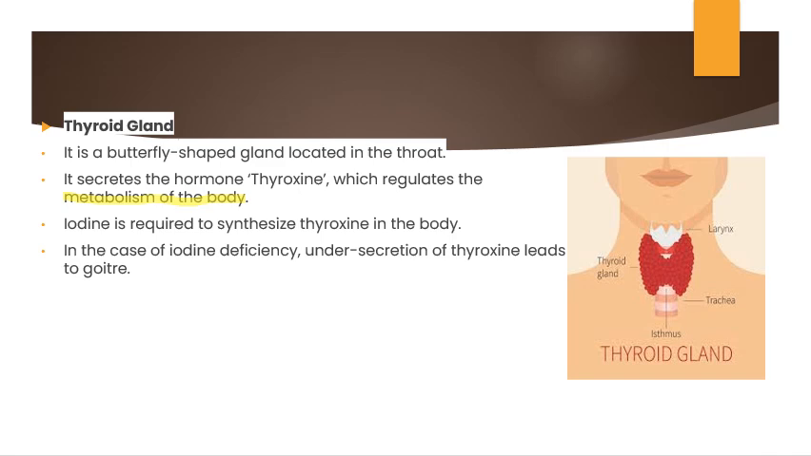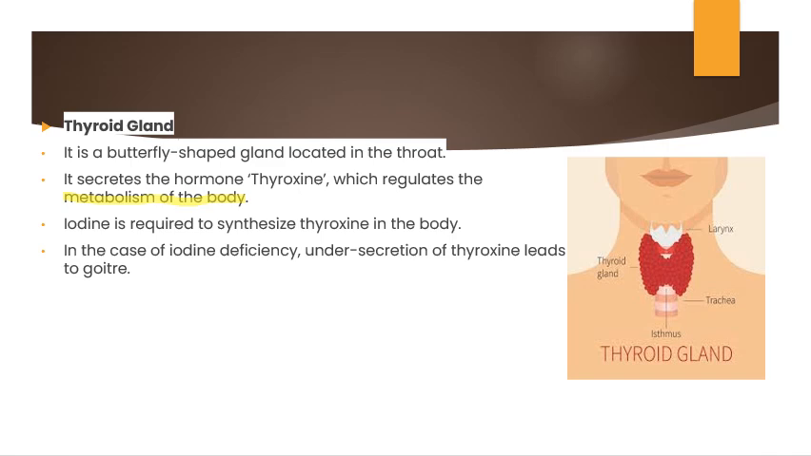Where will we get this iodine? We have to consume iodized salt so that we get iodine. In the case of iodine deficiency, the thyroid's secretion is affected and it leads to goiter. Have you ever seen swelling of the neck in some people? That is what we call goiter. That is the major problem associated with iodine deficiency. So this is regarding the thyroid gland.